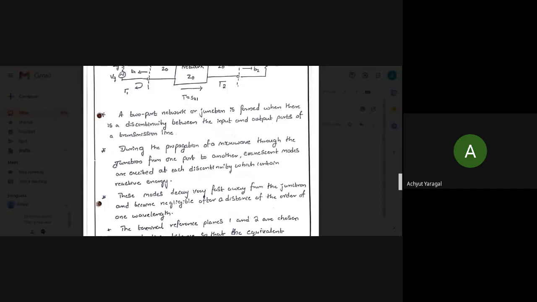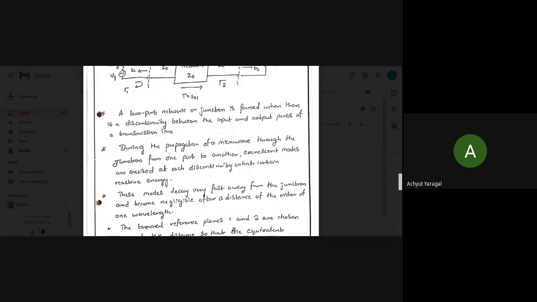Wherever there is a discontinuity between transmission lines, there is some reactive energy. As we move away from the junction, this reactive energy decays and becomes negligible at a certain distance.